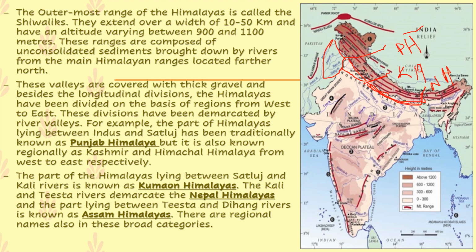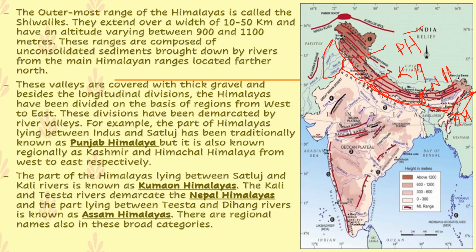Now the part lying between the Teesta and the Dihang rivers, where the Dihang river comes to the edge over here, this particular part is known as the Assam Himalayas, children. You understood?